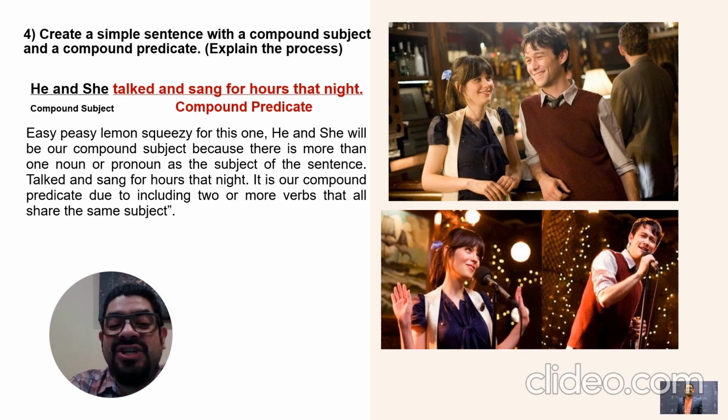He and she will be our compound subject because there is more than one noun or pronoun as the subject of the sentence. Talked and sang for hours that night is our compound predicate, due to including two or more verbs that all share the same subject.